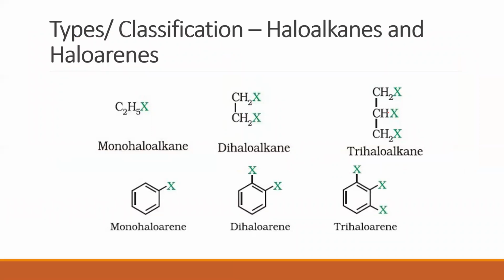So once we have understood what these are, we need to understand the types. What are the different types of compounds that are known to us? Now, I've given you a few structures here. I want you to look at each of these structures and find out what is the basis of the classification here. On what basis are they named, and what forms the basic understanding for this classification. I want you to observe all these structures. I'll give you a moment's time.